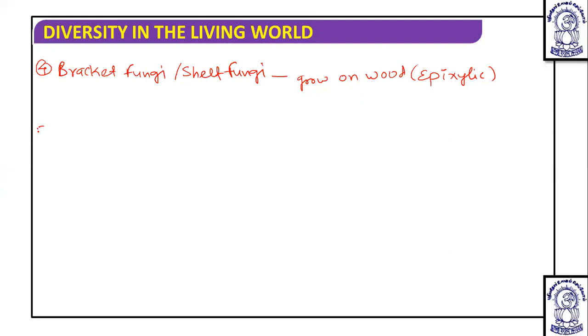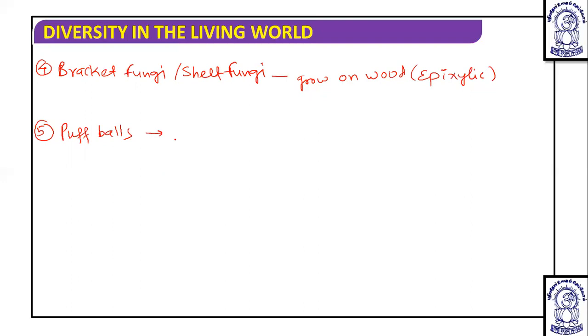Now after this, the fifth example which we can discuss is the puffballs. Puffballs are saprophytic fungi. The fruiting body of puffballs is large and beautiful, and sometimes if you touch it, the fruiting body bursts violently and releases black powder, meaning the residue spores, in a group outside. Because the spores are released in a puff, in a group, it is known as puffballs.